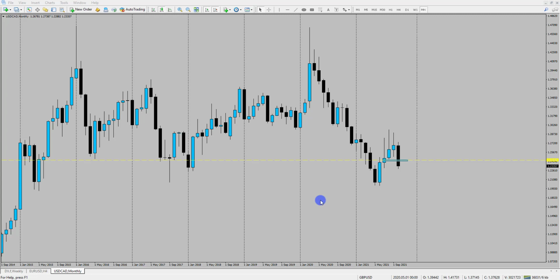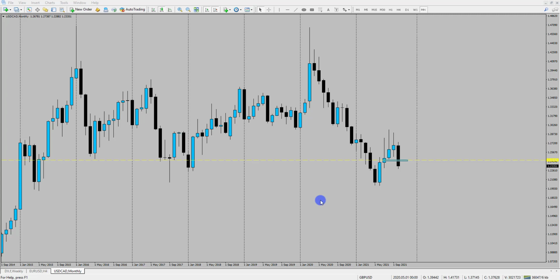So this is well ahead of their planned 4 rate hikes in 2022. And this to me does suggest that maybe the Bank of Canada will act a little bit sooner than what they have suggested. So we could start to see some Canadian dollar strength in the short term.